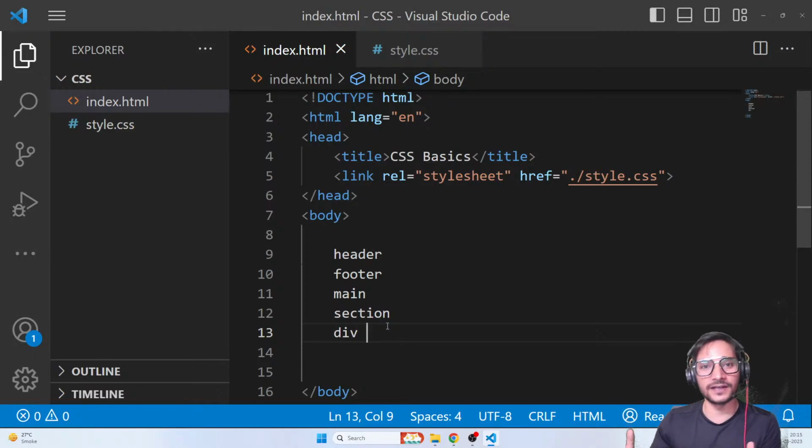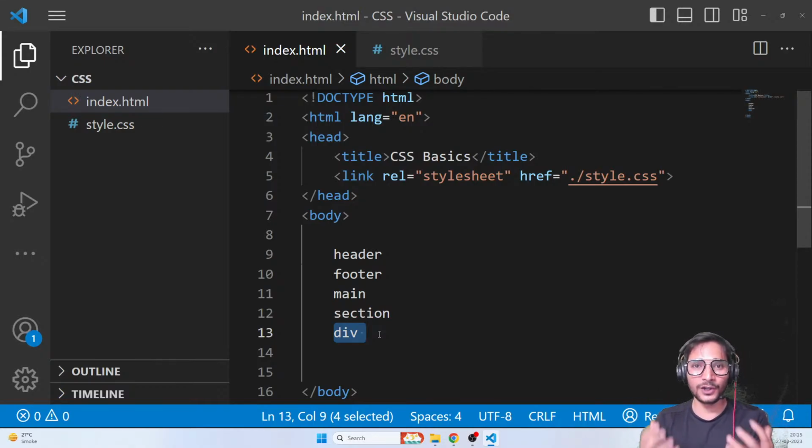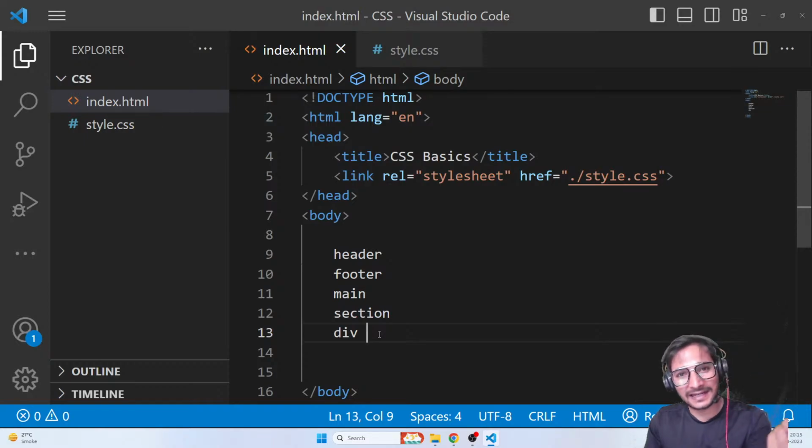Now, initially, they were not there. In HTML version 4, they were not there. There was only something called div. So to create any box, you would always go for div. But now you have header, you have footer, you have main. Again, they are not doing anything new, guys. They are all boxes. It's much easier for the search engine to read it with proper names. So if you want your web pages to be optimized according to SEO, make sure that you give proper names. But again, if you only talk about creating, you can simply use the div tag to create your whole page. But if you want to follow semantics, if you want to follow good coding standards, use different tags.